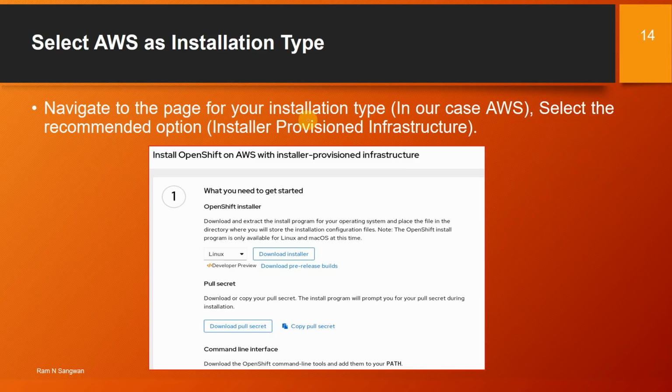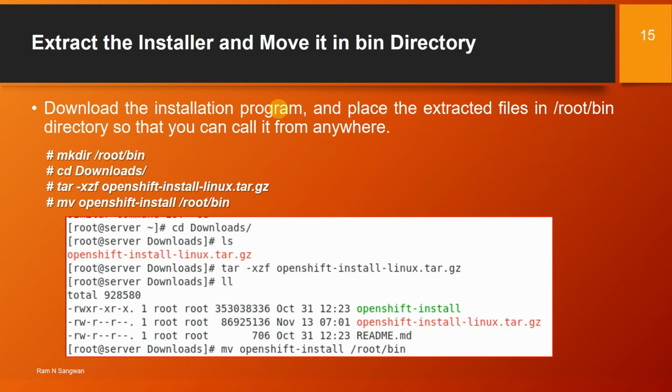Navigate to the page for your installation type. In our case, AWS. Select the recommended option like installer provisioned infrastructure. So here we have the option to download the installer and download the pull secret. You need to download both of them. Download the installation program, place the extracted file into the root bin folder because you need to directly call those files so that you can call it from anywhere.